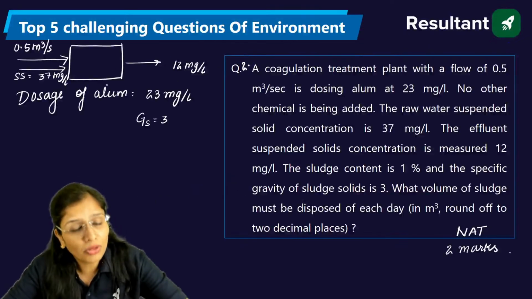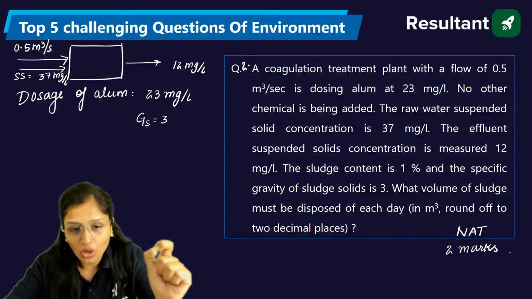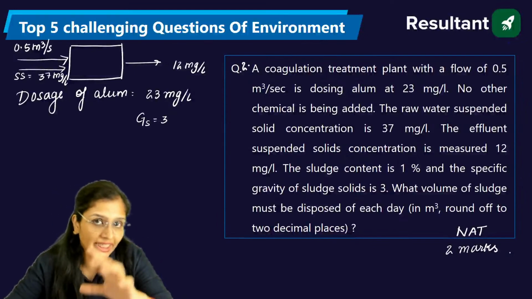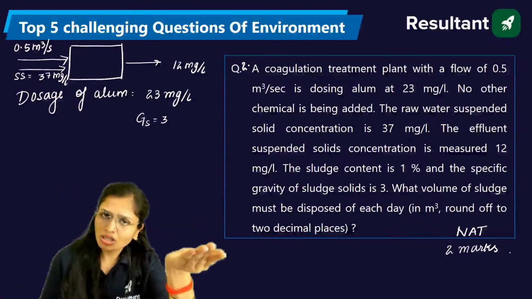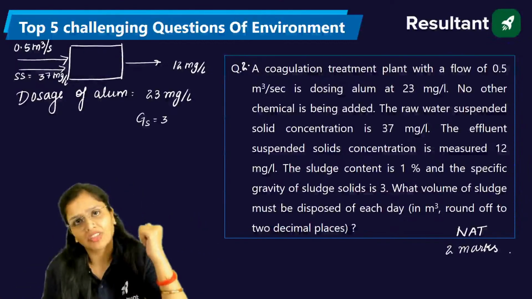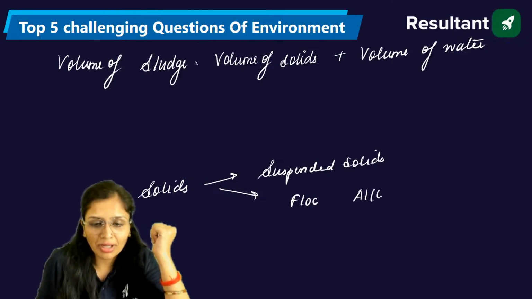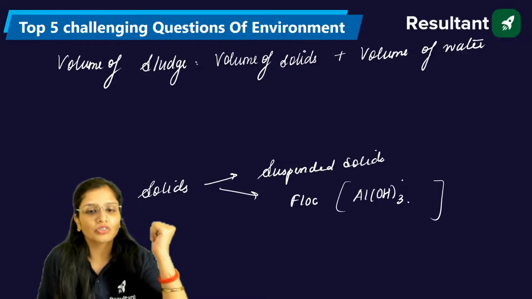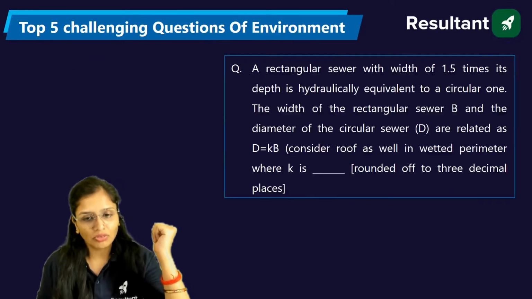If you talk about alum, Al2(SO4)3·18H2O, on reaction it will make a flock of aluminium hydroxide, a gelatinous white precipitate. So it will form a flock, and that flock will also contribute to the suspended solids. So flock of aluminium hydroxide. When you calculate the volume of both, you will get the volume of solids. Okay, so let's talk about it one by one.